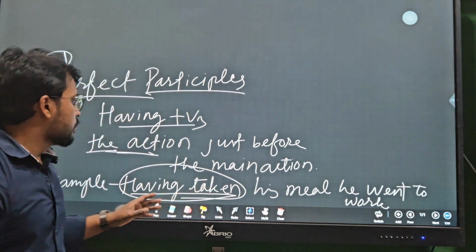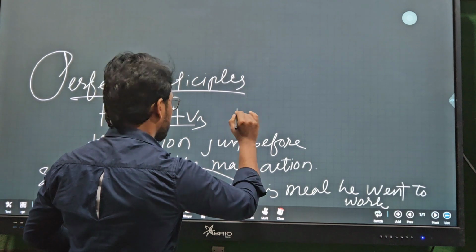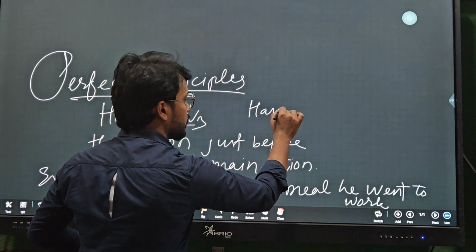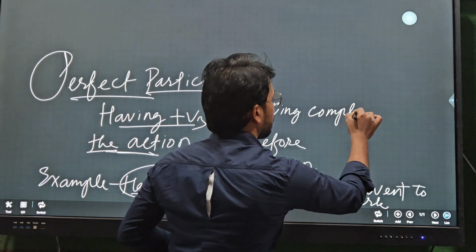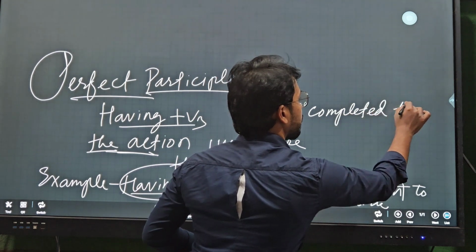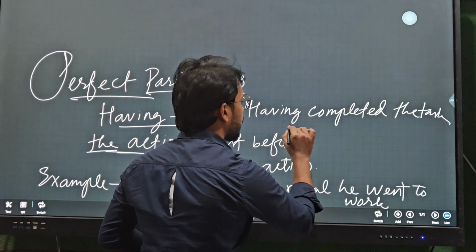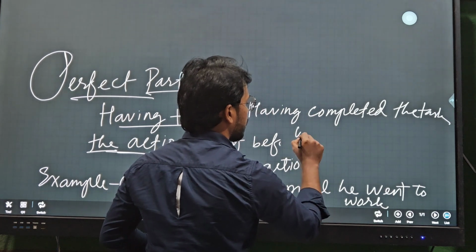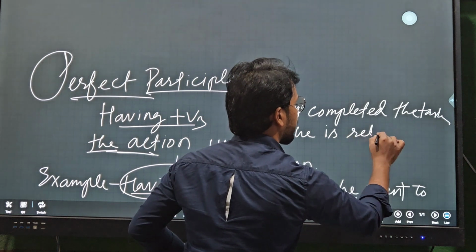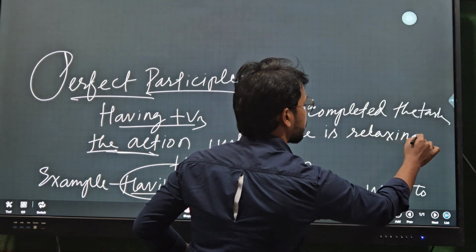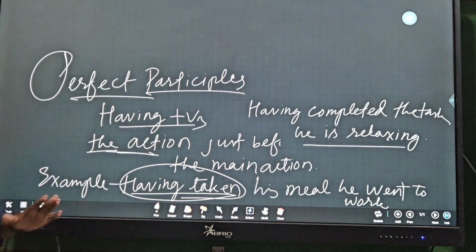I hope you have understood. More examples: Having completed the task, he is relaxing. So did you understand the participles?